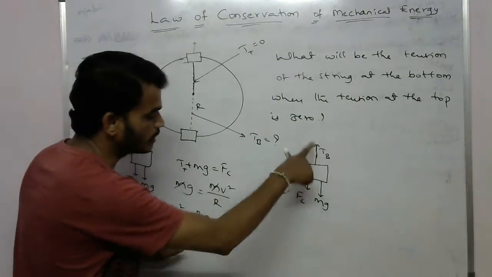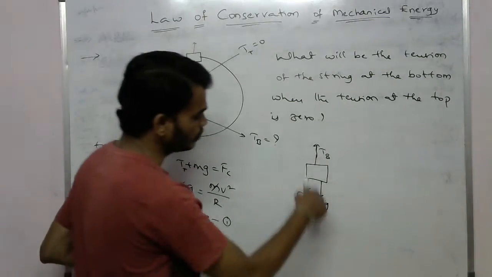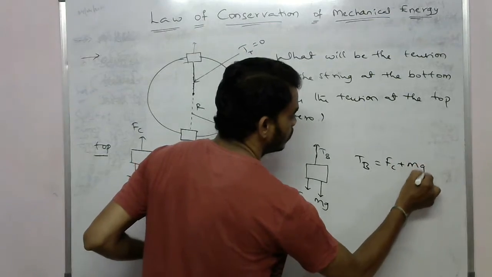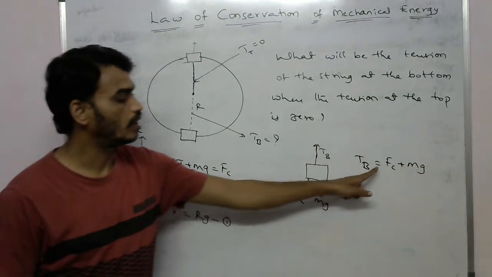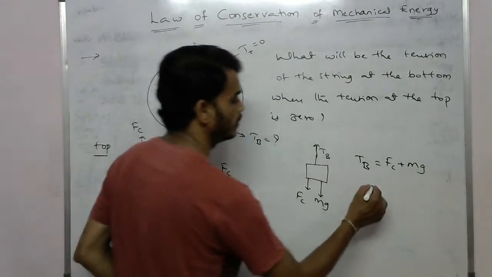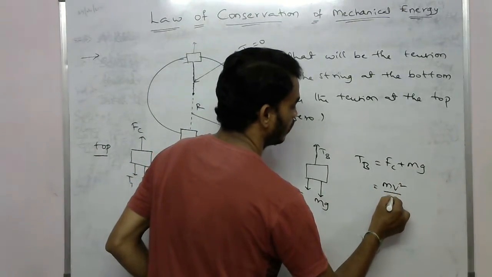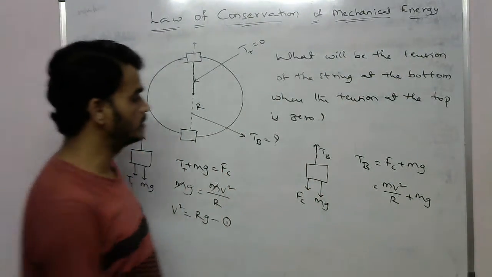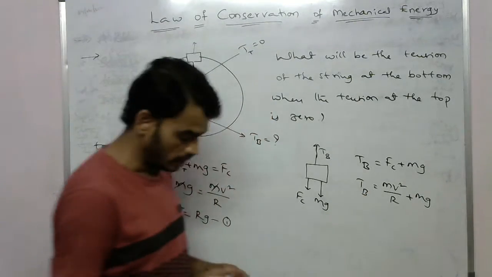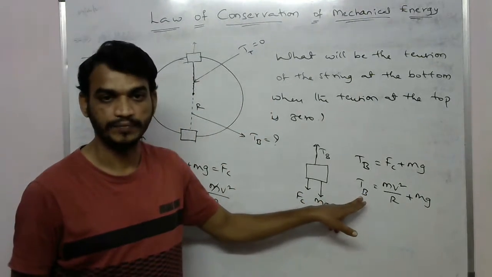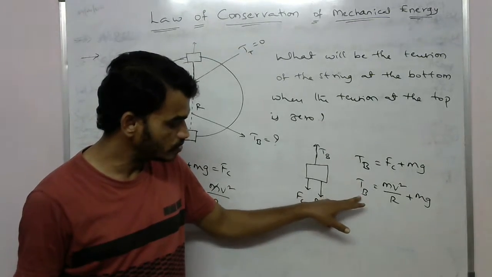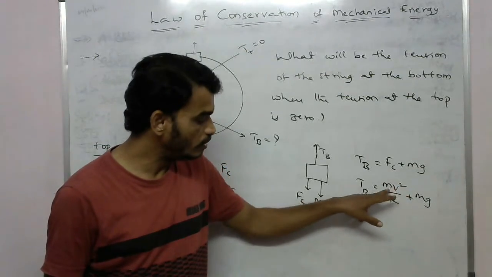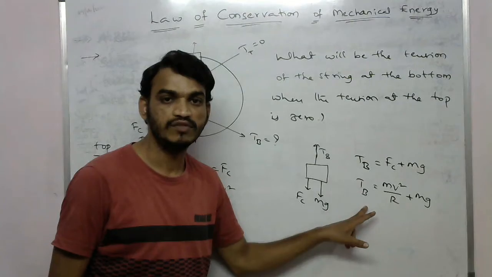Okay. So now what is the total force? Here TB equals FC plus mg. And what is FC? The centrifugal force, that is mv square by r, plus mg. So this is the tension force at the bottom. This tension force we have to calculate. To find it, we have to calculate this v square value, and then only we will get the total value of the tension force at the bottom.